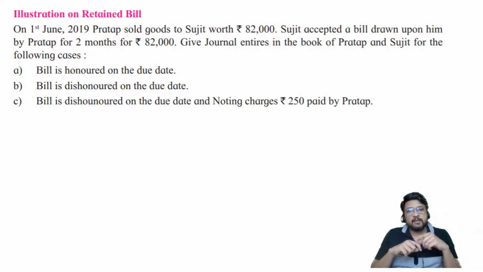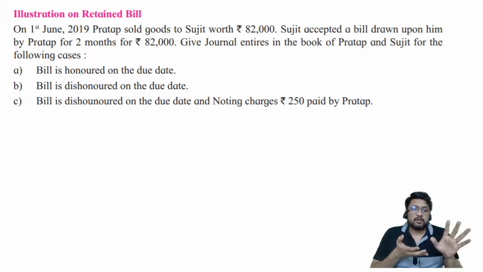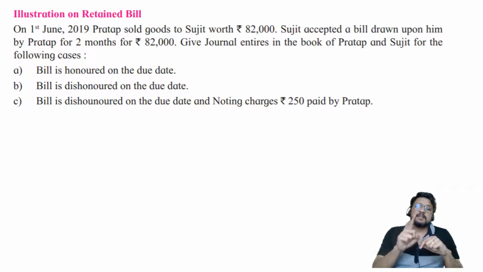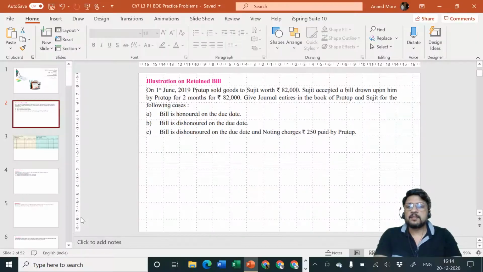The second possibility was that bill may be discounted with the bank. Third one was bill will be sent to the bank for collection, and the fourth one was bill may be endorsed. I hope you remember that particular thing. So here in this problem they have not mentioned that the bill is discounted. They have not mentioned anything about bill being sent to bank for collection. They have not mentioned anything about endorsement also. So it's the first case, bill is retained. I hope everybody remembers the discussion what we had made.